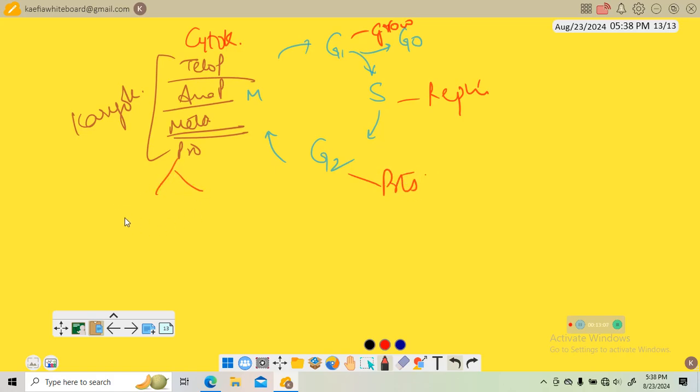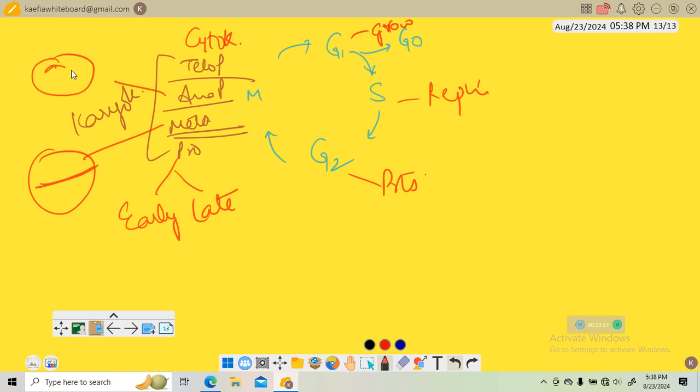In prophase, 2 phases are there, early and late, condensed form and untangled form. In metaphase, they are aligned at the equator. In anaphase, they will get separated. Okay. In telophase, it is the final stage of karyokinesis, that is the nucleus will divide here. And at last, the cytoplasm.